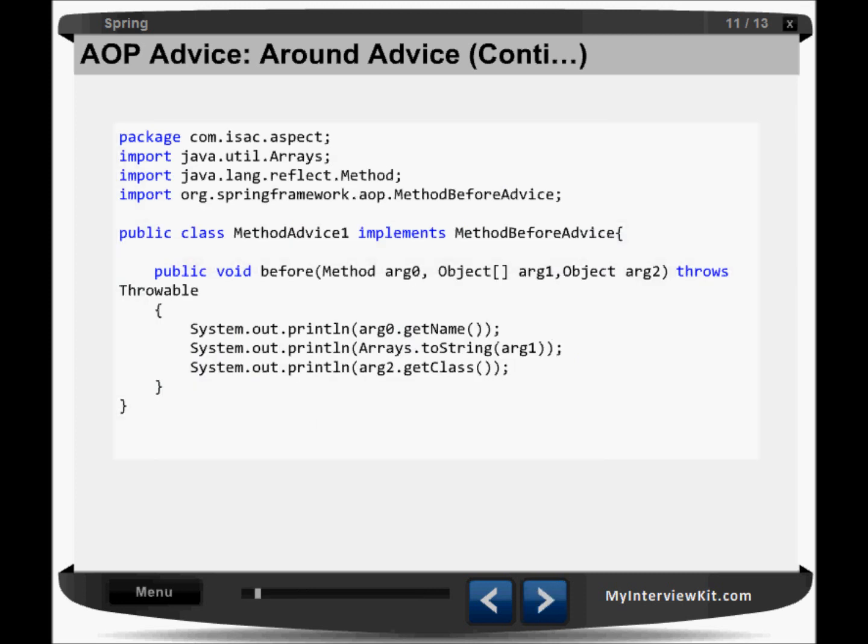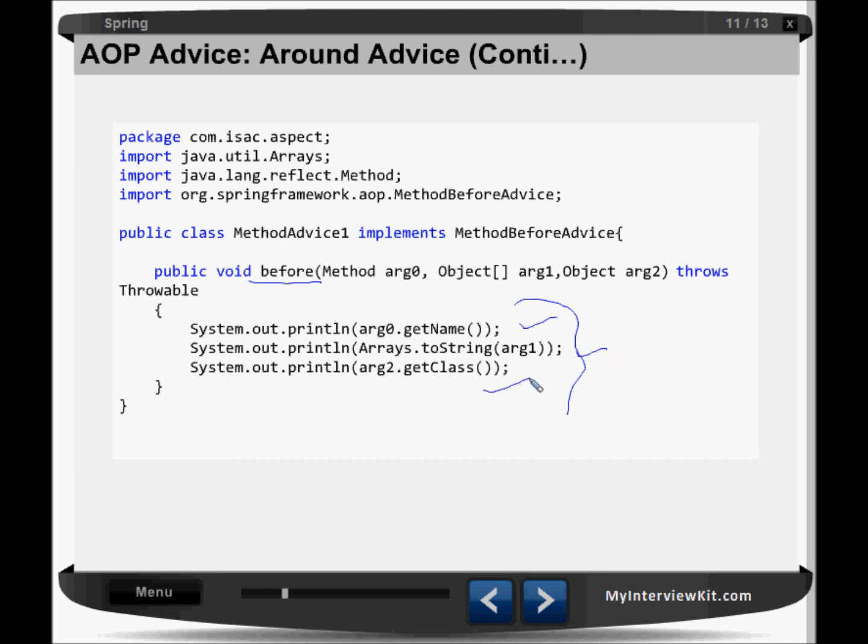Now method advice 1 is what we used with the before advice, the same code. Before executing the method, it will tell me the method name, the argument, and the class.